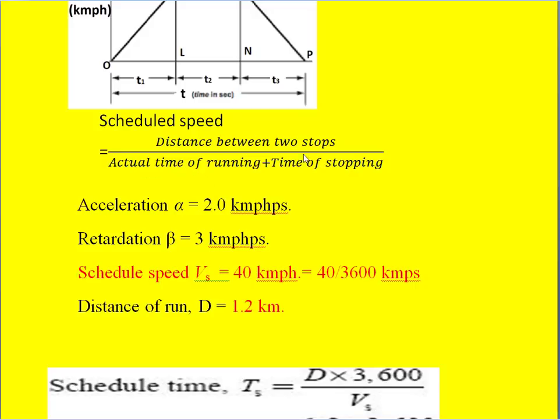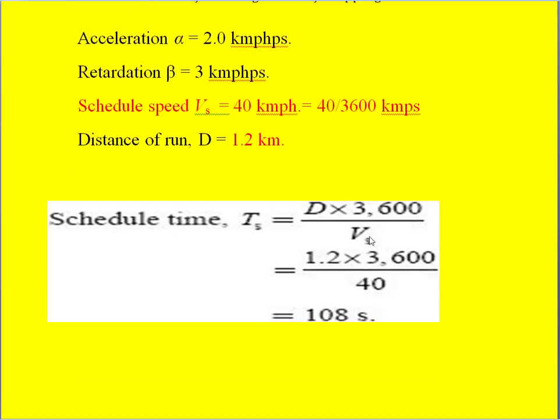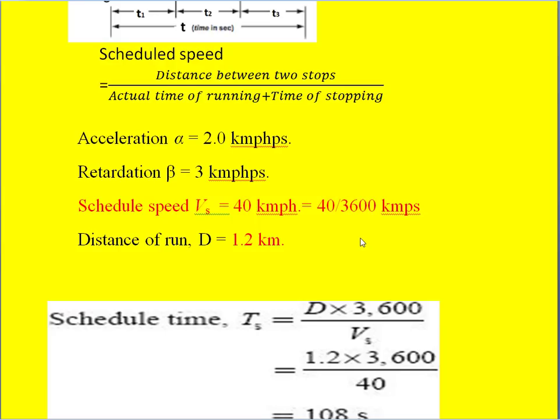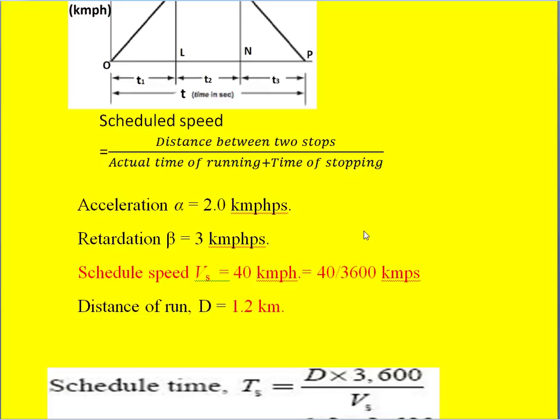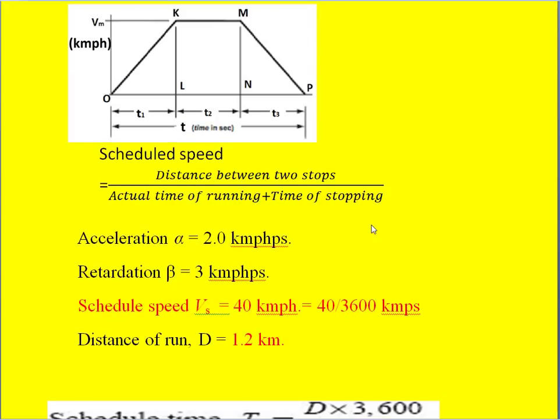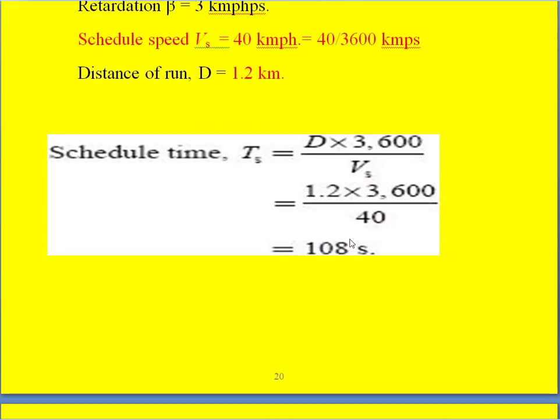So the scheduled speed is mentioned as Vs and d is the distance, and because Vs is given in kilometer per hour, if we use the distance in kilometers, that kilometer is going to get cancelled.